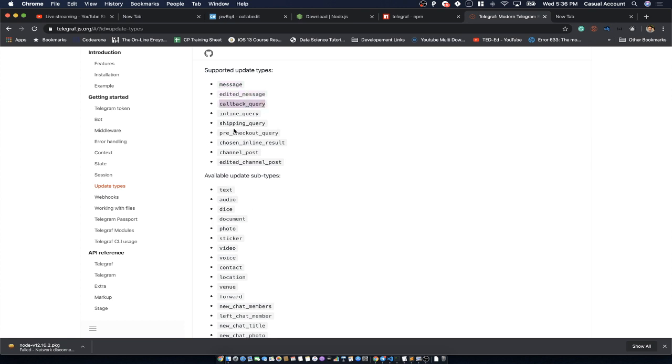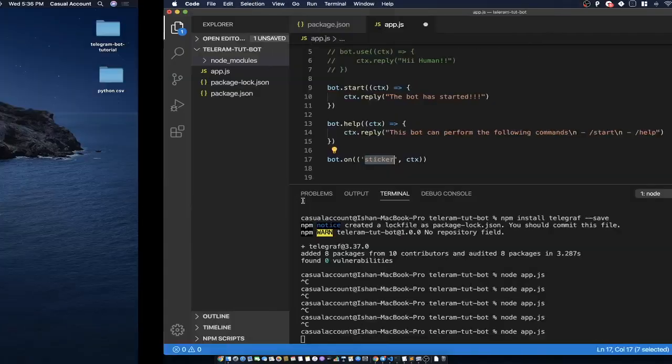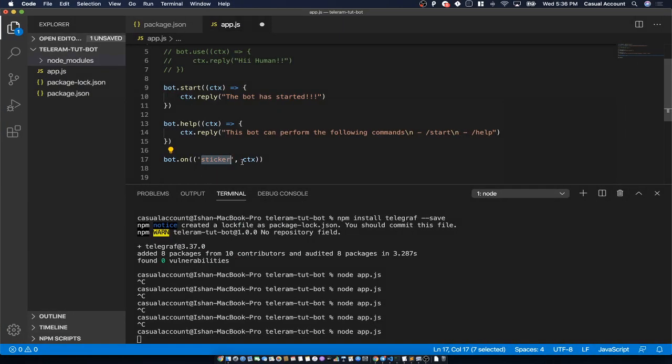We'll get into all these later in the course, but right now you can just see that these are very high-level categories, and inside that there are more specific categories. For example, whether it's a text message, whether it's an audio message, whether it's a dice message, whether it's a document, what kind of message it is. So let's create an interceptor for sticker. So I'll create it for sticker. Let's go back to the code. I created it for sticker.